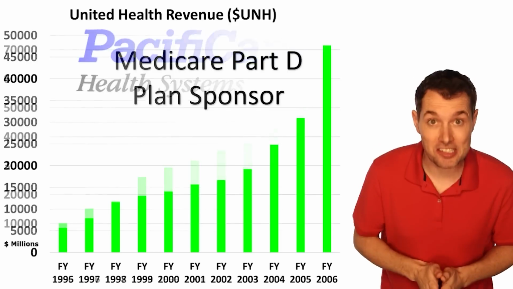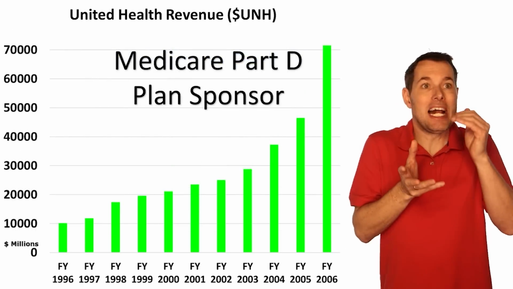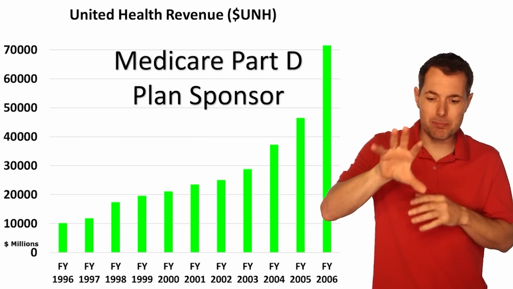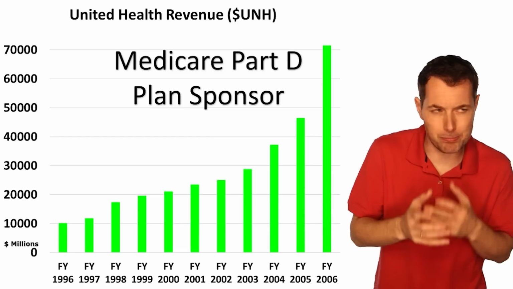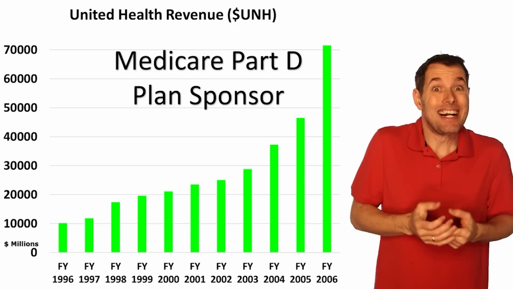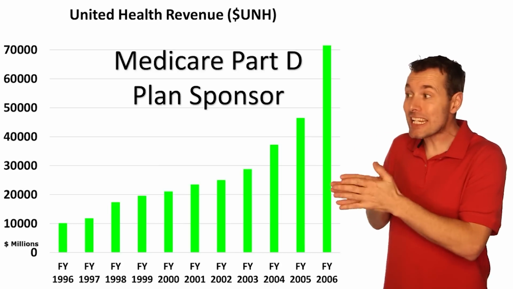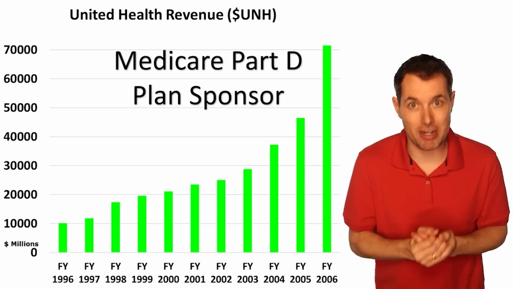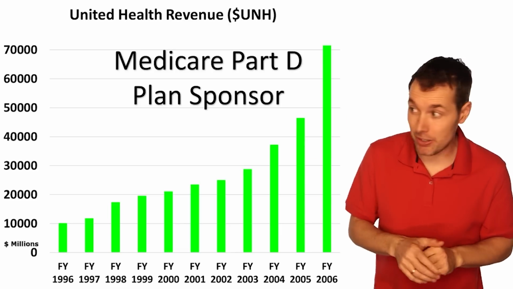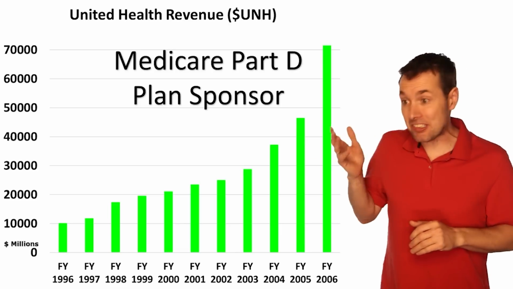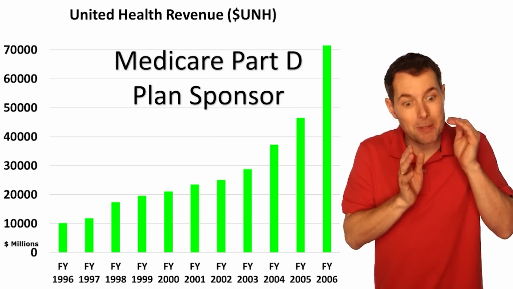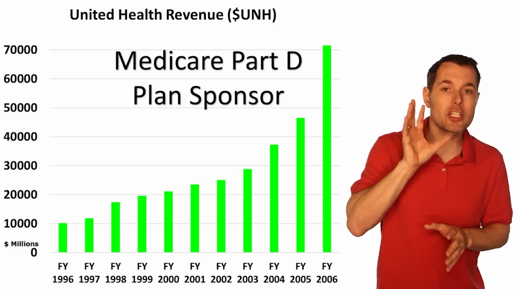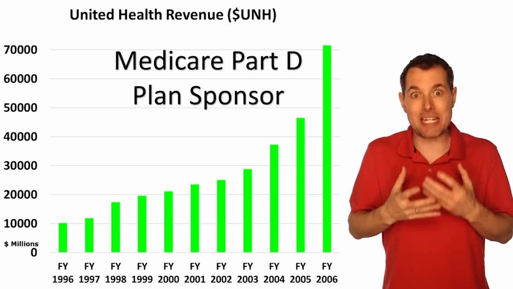Then in 2006, they got selected to serve as a plan sponsor for the Medicare Part D prescription drug program. This got handed to them through the Medicare and Medicaid services offered in the United States. That was a huge driver of revenue in 2006. They also picked up the John Deere Healthcare Services Program. That brought about $1 billion in revenue to the company. But we can see the revenue growth here was huge. They came in with more than 50% revenue growth from one year to the next, again largely driven by their Medicare participation.